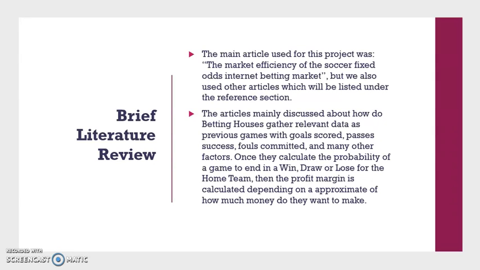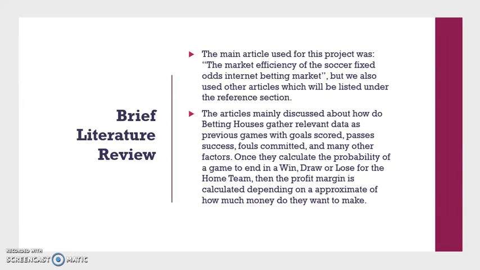Once they calculate the probability of a game ending in a win, draw, or loss for the home team, the profit margin is calculated depending on an approximation of how much money the betting houses want to make. So basically, once we calculate the probabilities for an event to happen, we will assign odds for that probability.